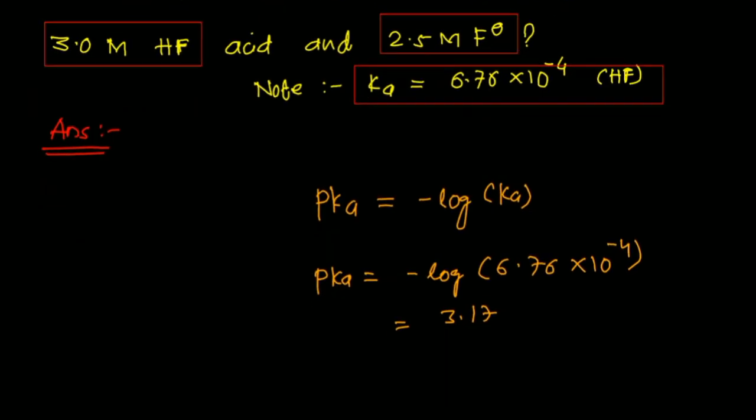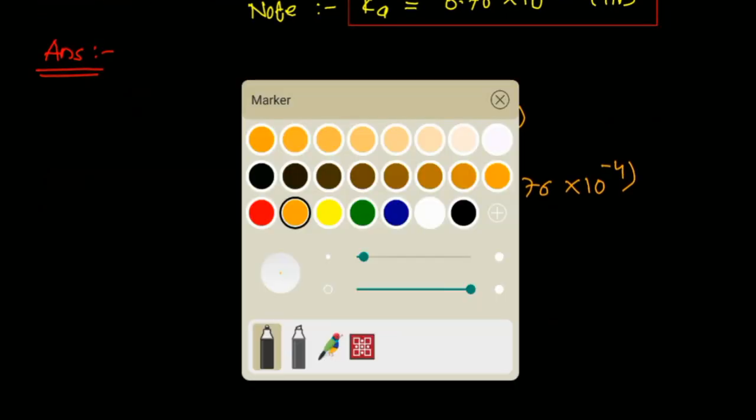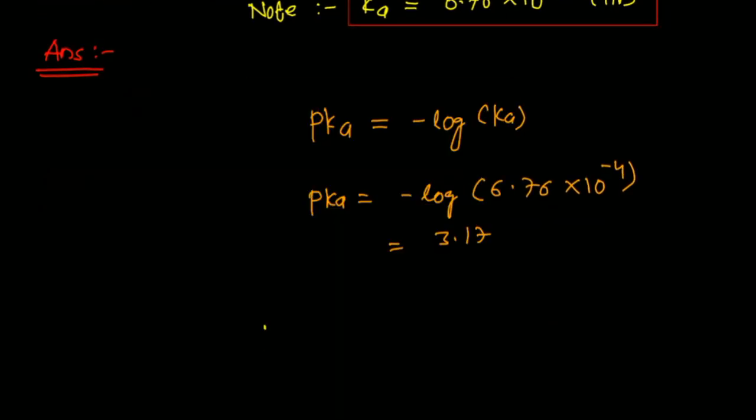Then we apply the same concept in the Henderson equation. You know the pK, so pH is equal to pKa plus log of base by acid.